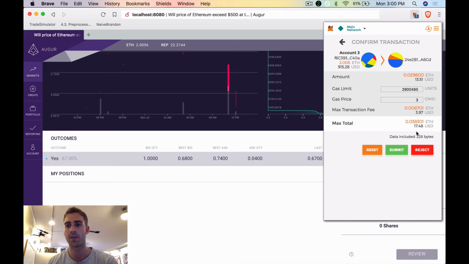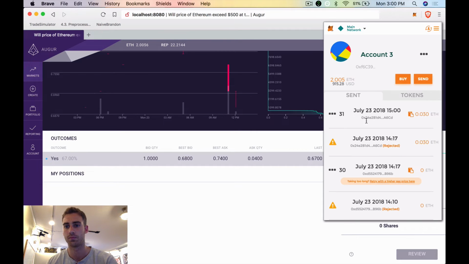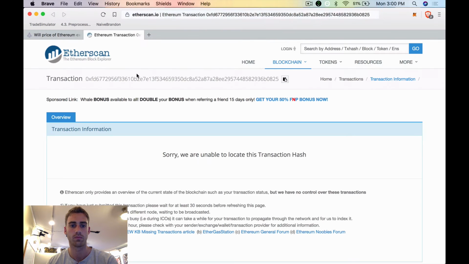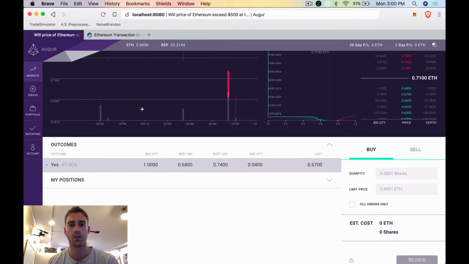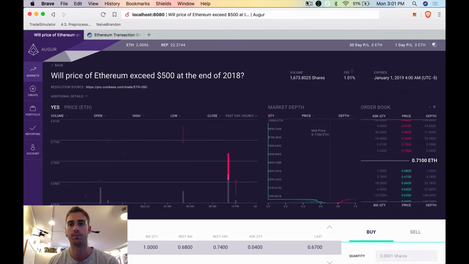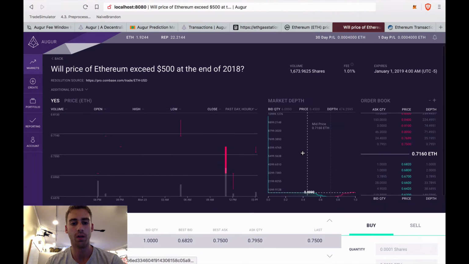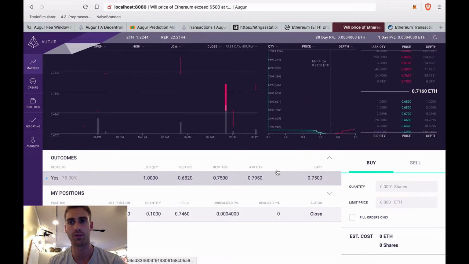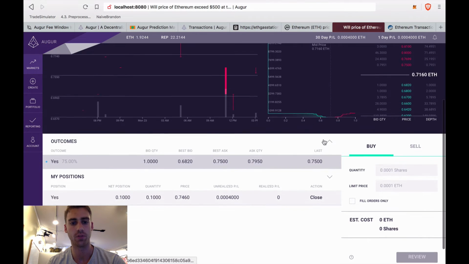So I'm going to go ahead and try to buy this. It'll generate a MetaMask transaction. I'm going to up the gas just so it goes through faster. So I will be back when that transaction goes through. My transaction just went through. It took about 5 minutes or so to do it.